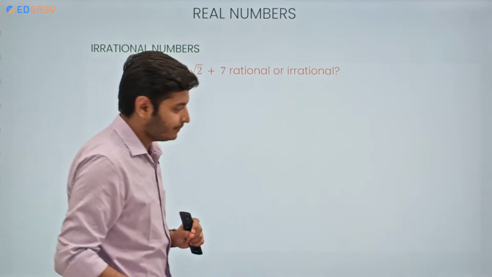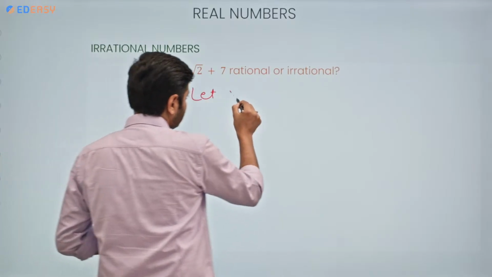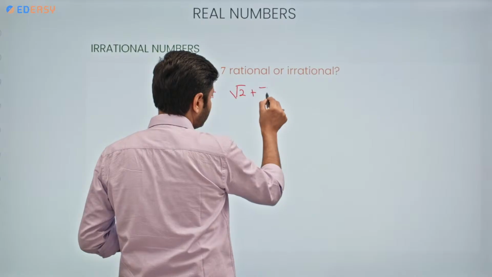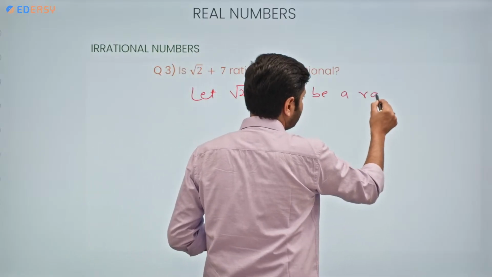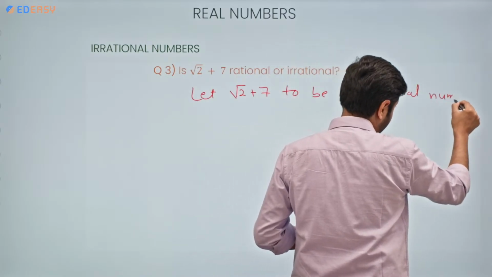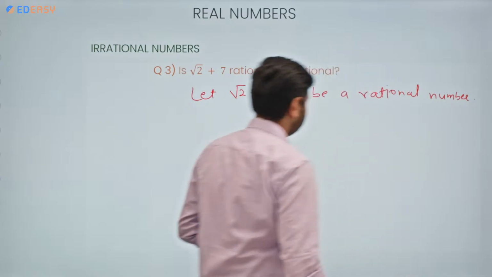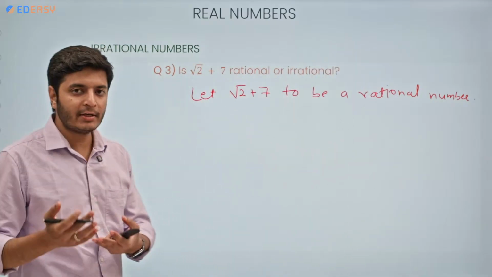Now, how to prove this? Let root 2 plus 7 be a rational number. If it is a rational number, then it must be having p by q form.